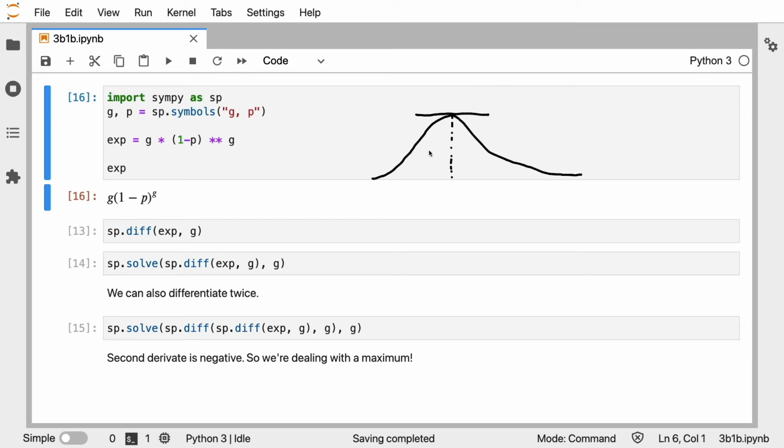Because at some point, the function's going up, and at some point, the function's going down, but it's exactly at that point where it's not going down yet where we've got ourselves an optimum. We can double check that this optimum is indeed a maximum value by confirming that the second derivative is negative. You might remember that we have to do this because that means that after we've reached this point with no slope, the slope that follows is negative.